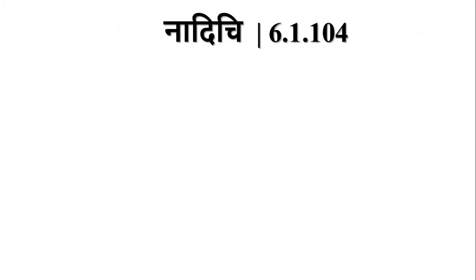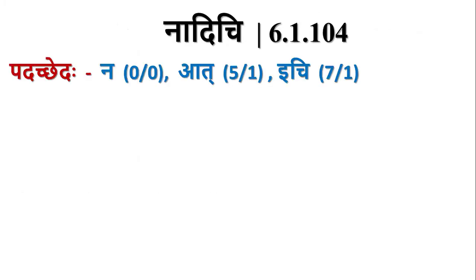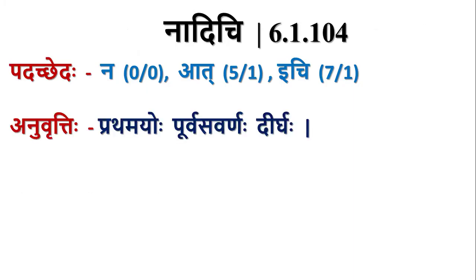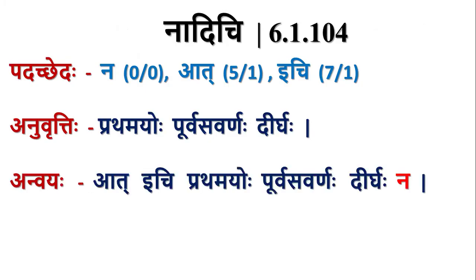The next sutra, nadichi. Na, at, ichi. Na is avyaya. At means panchami ekavachana of a. Like Rama becomes Ramat, a becomes at. Ichi is the saptami of ich. So anuvritti of pratamayo purva savarnaha dirghaha comes. So the complete sutra becomes at ichi pratamayo purva savarnaha dirghaha na.